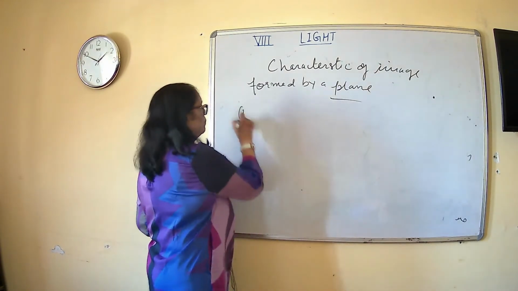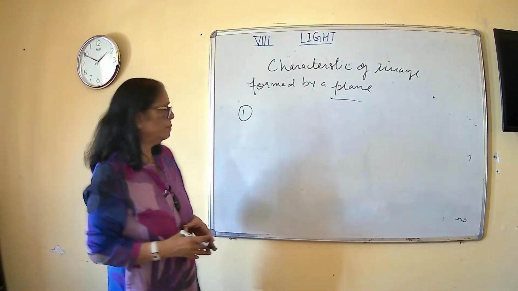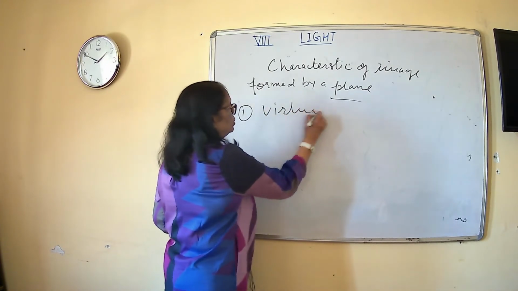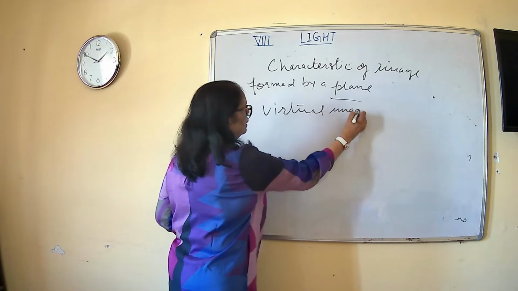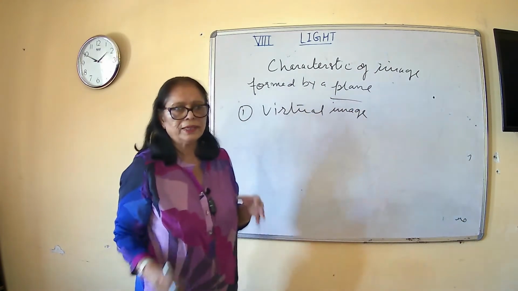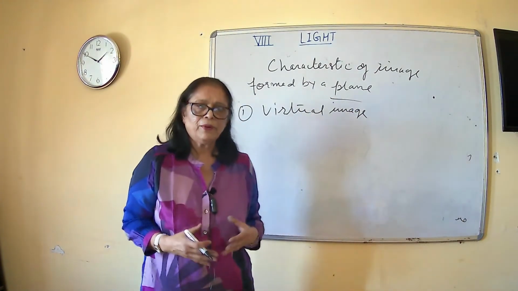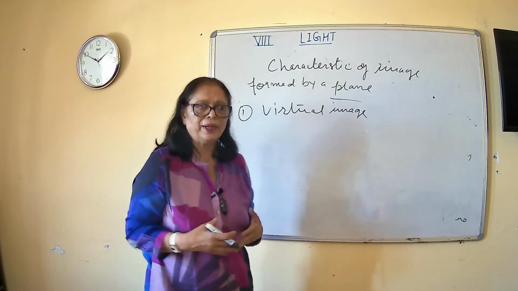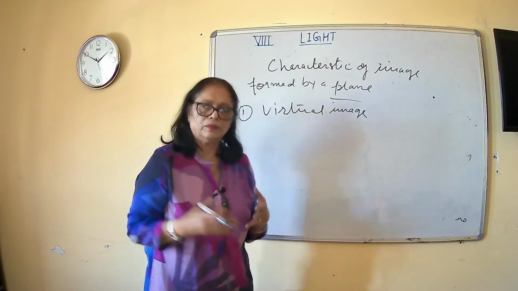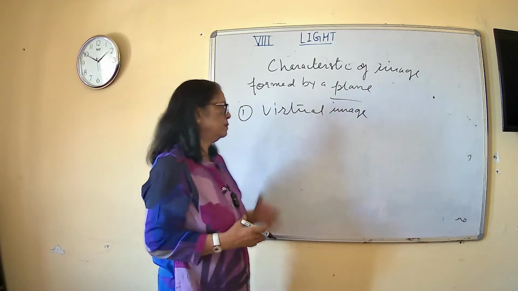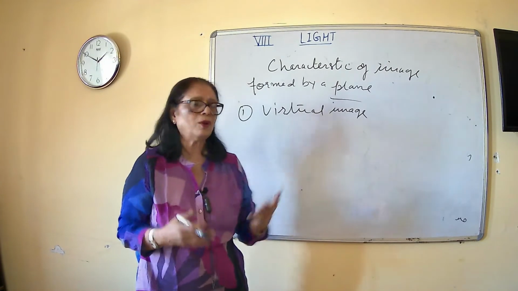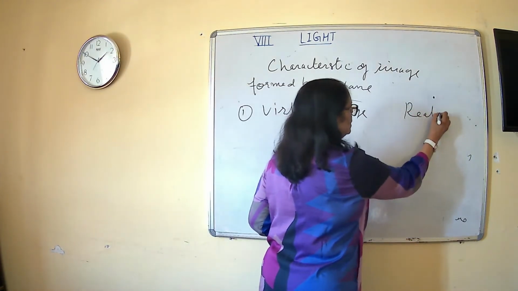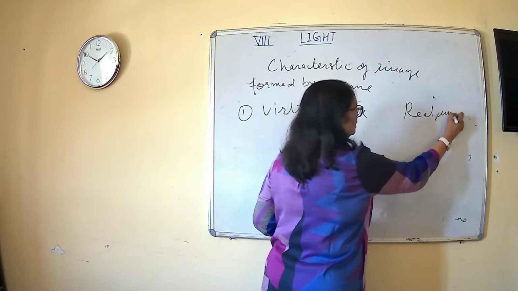तो first is कि this image is a virtual image. Virtual image बनती है in a plane mirror. What does it mean? Very important question है. आपका ये 10th class में भी बहुत elaborate किया है light chapter. So you should be familiar with these terms. What are virtual images और इसके बिल्कुल opposite होती हैं real images. So what are virtual images and real images?